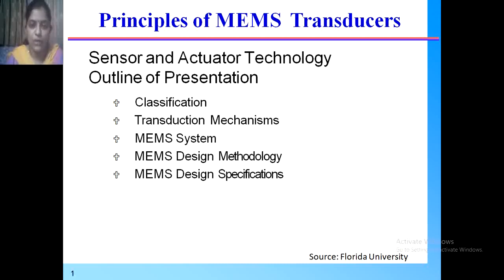If you see the mechanism of MEMS, the micro electromechanical system, it carries the electronics part as well as the mechanical part. The electronic parts are related to the sensors and the mechanical parts are related to the actuators and all. So they combinedly work as a micro electromechanical system.